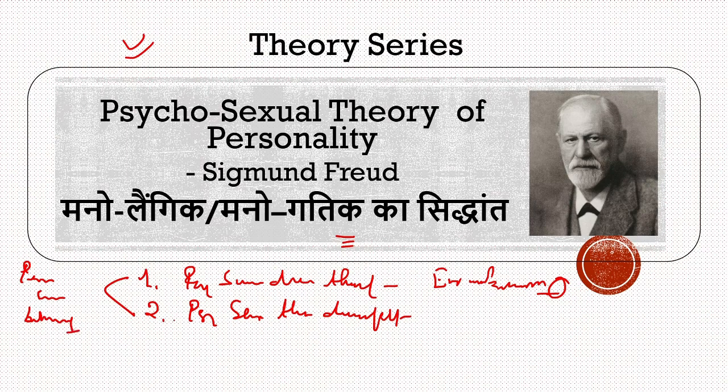So in the first theory, the psychosocial development theory, Erik Erikson explained how personality develops because of society or social intervention, you can say because of the environment. In the second theory, today we will discuss the psychosexual theory of development. That means in this theory, he explained how the development of personality and behavior happens. So we will discuss it in this class. So let us start.